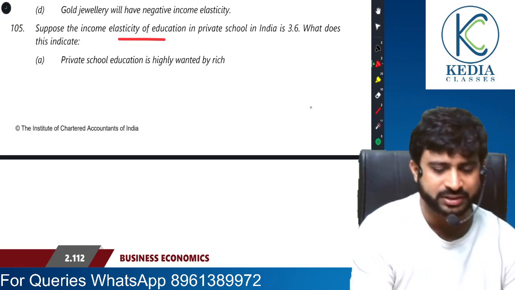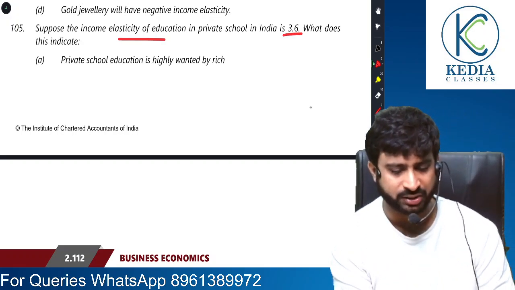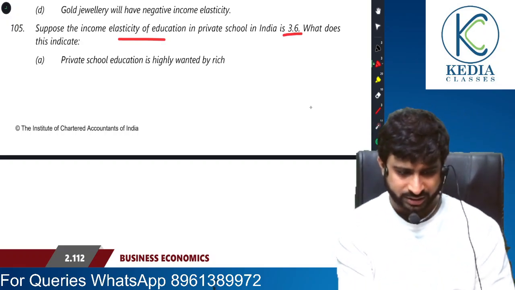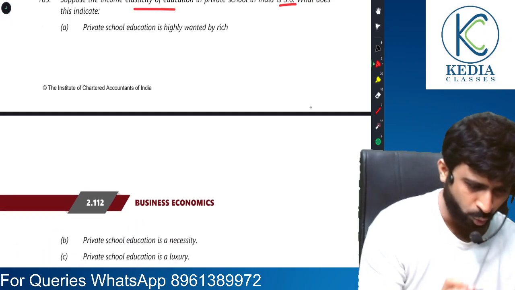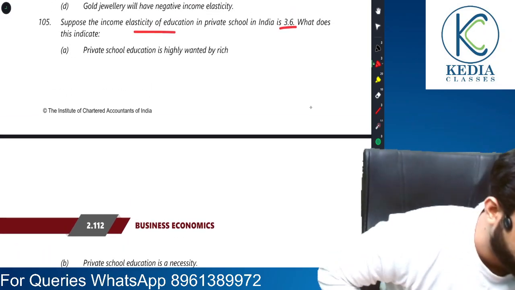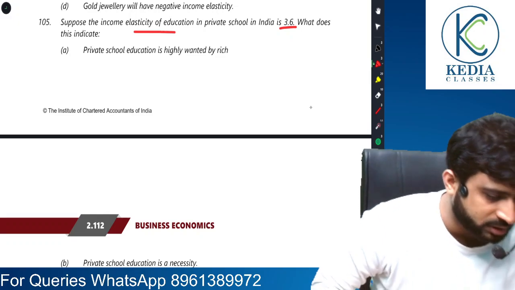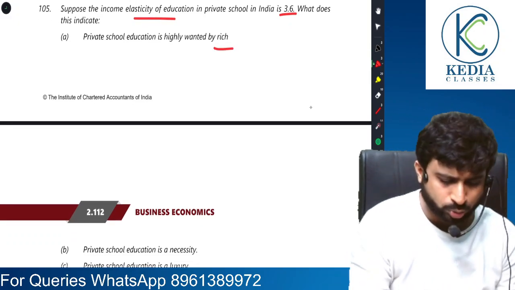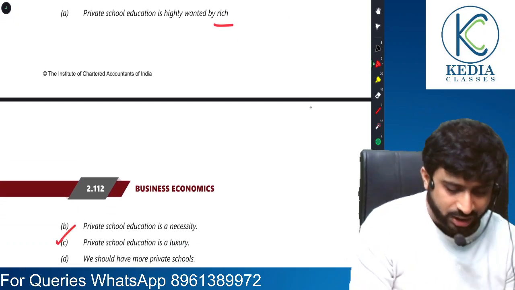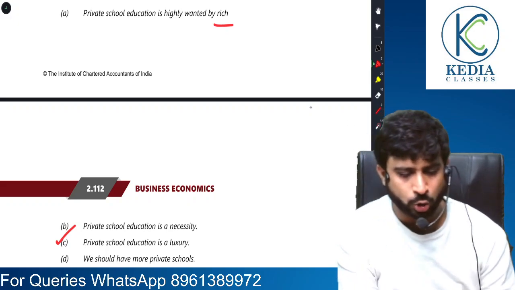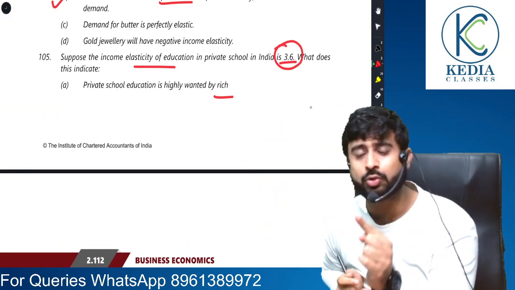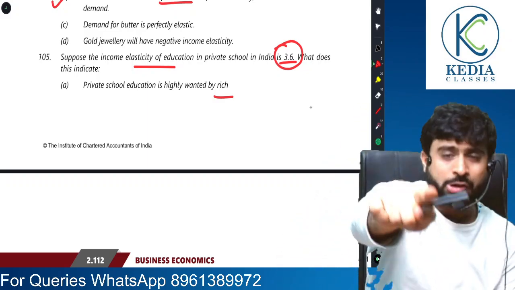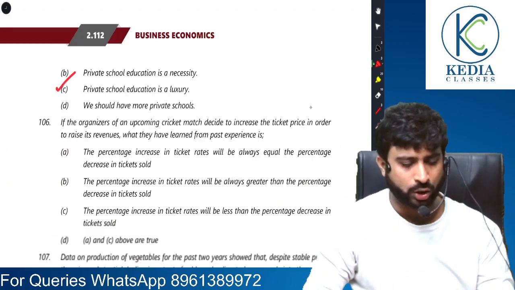Suppose the income elasticity in private schools in India is 3.6. Income elasticity is this. What does this indicate? Pay attention, everyone. It indicates that it is a luxury. You know why? Because they have elasticity greater than 1. Luxury goods have income elasticity greater than 1. We have done it earlier in today's discussion.